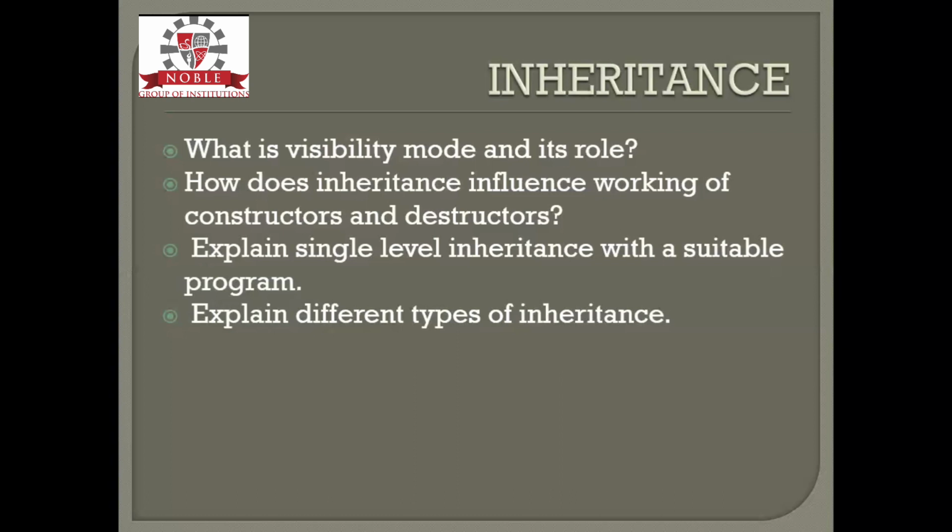Next is explain the different types of inheritance. What are the different types of inheritance? There are majorly single level inheritance, multi-level inheritance, multiple inheritance, hybrid inheritance, and hierarchical inheritance. So there are totally five types of inheritance. You have to write a small diagram of each type of inheritance.